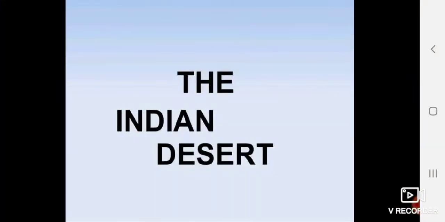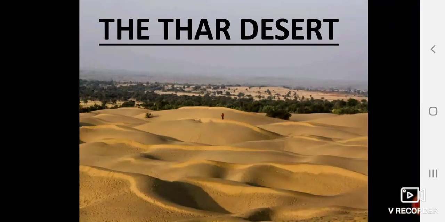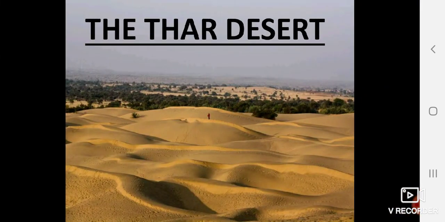Okay. Now next we have the Indian desert. The Indian desert lies towards the western margin of Aravalli Hills. You can see here the Thar desert, the most important desert of India. It is an undulating sandy plain covered with sand dunes. You can see on the screen the sand dunes. This region receives very low rainfall, below 150 millimeter per year. It has a dry, arid climate, so very little vegetation cover.